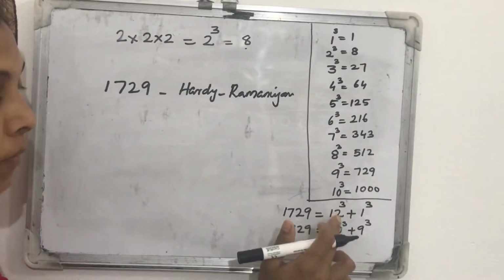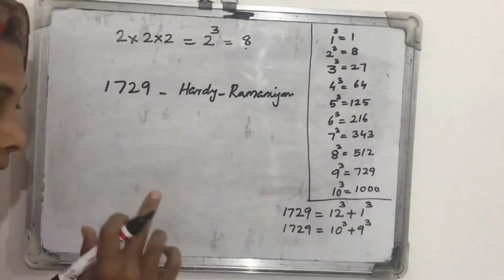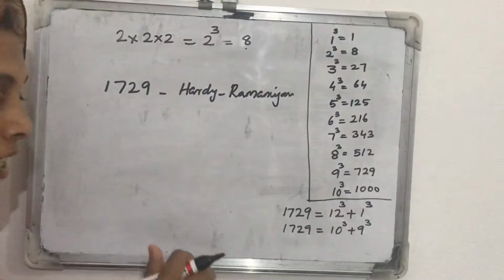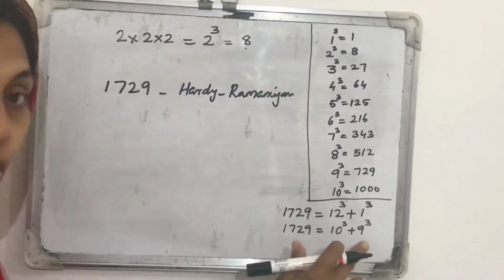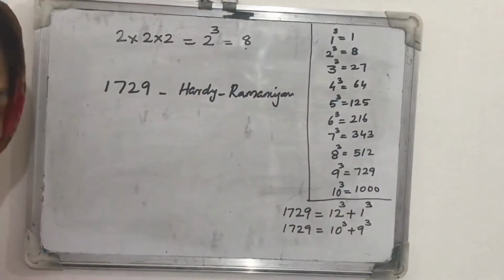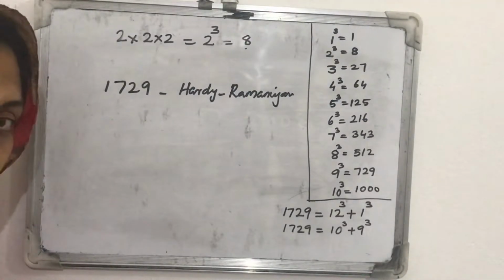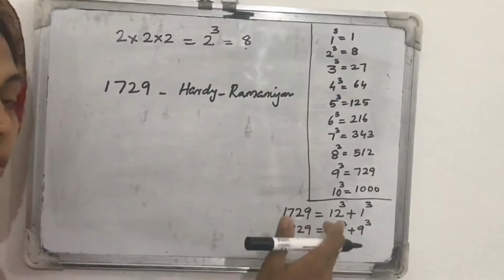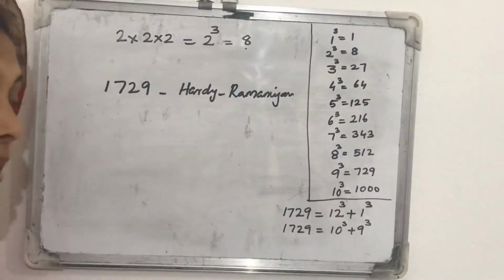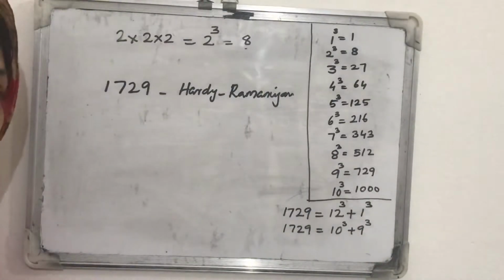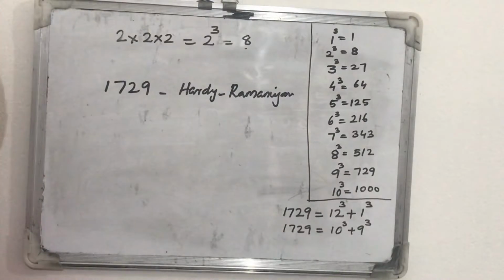We can express 1729 as 12 cube plus 1 cube. The same number we can express as a sum of two other cube numbers, 10 cube plus 9 cube. Many other numbers can also be expressed as the sum of 2 different cube numbers, but 1729 is the smallest of them.